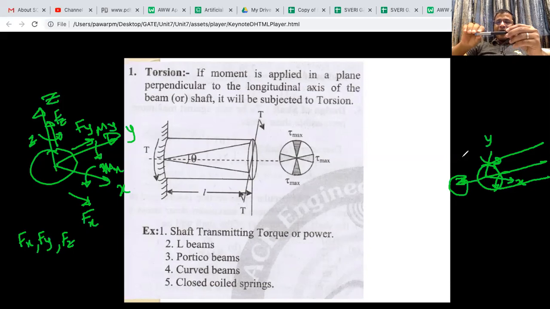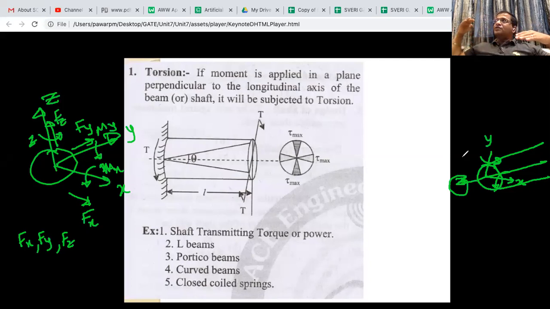Movement about X, if this is X and this is Y, will create bending like this. It will be called out of plane bending. Movement about Y will bend in plane bending. So there will be 2 bendings, one is in plane and another is out of plane. Usually when we are doing beam analysis in our civil engineering, that bending is called out of plane bending. In plane bending also comes.